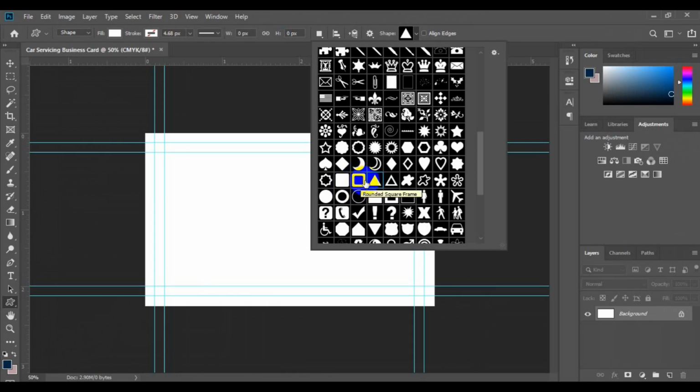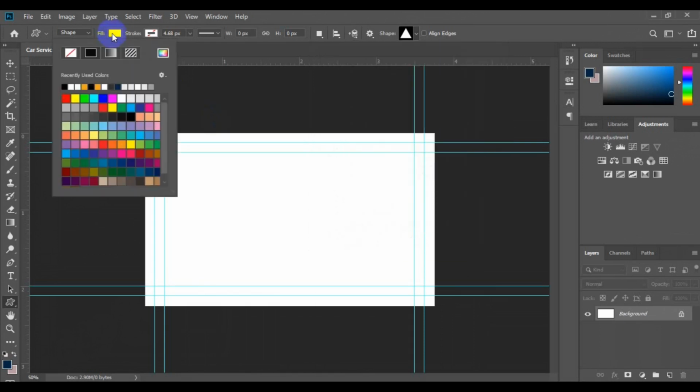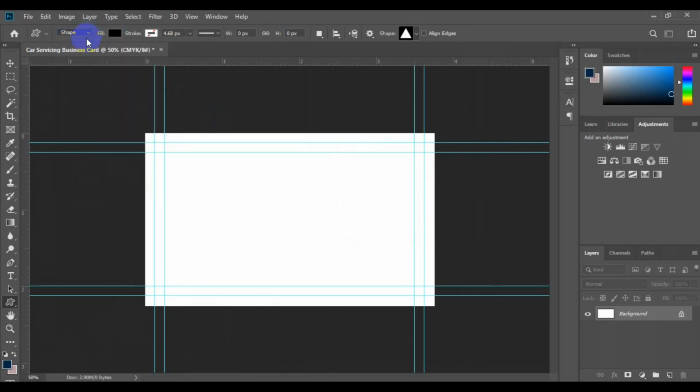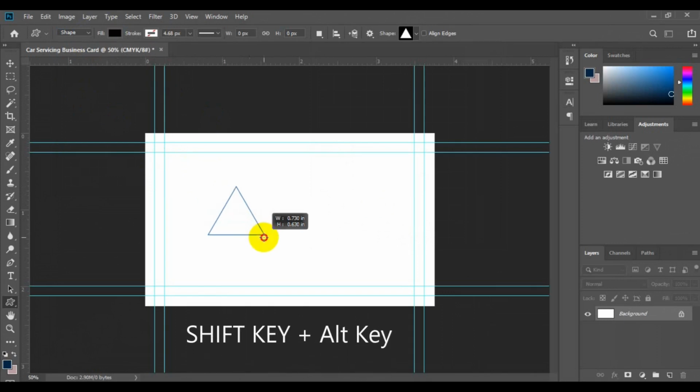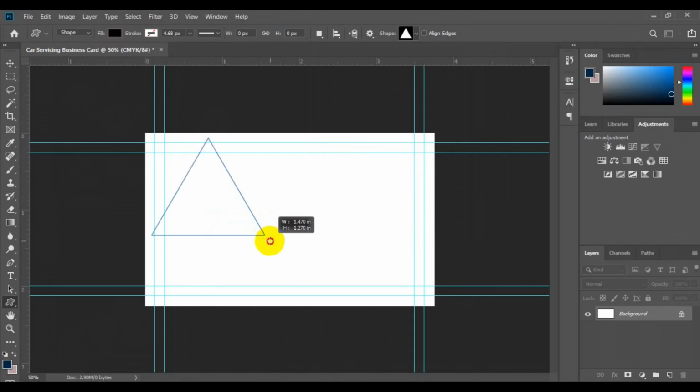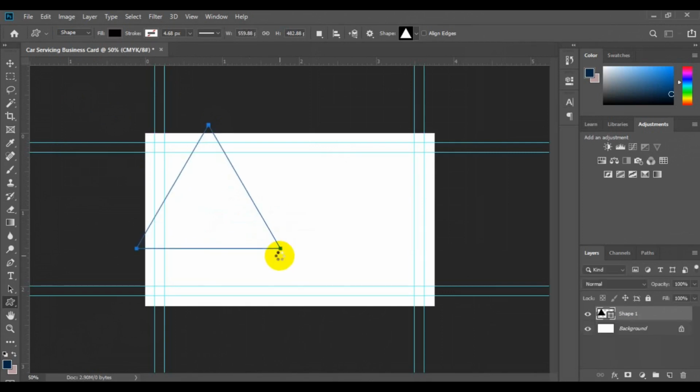Once you select your triangle, then you have to come to the triangle property. You can change the color to black. Then make sure at this point here, shape is checked. Then you have to come to the workspace and draw your triangle, and for a perfect triangle you have to press the Shift key on your keyboard and press the Alt key at the same time, then you drag. This allows you to draw a perfect triangle.